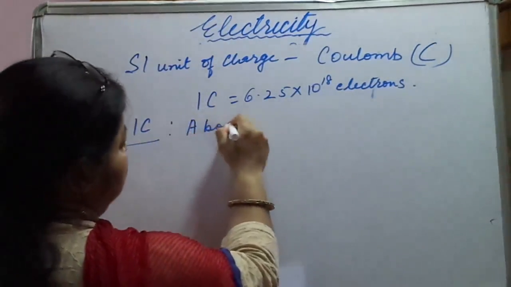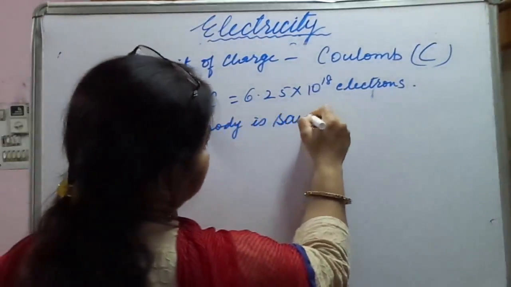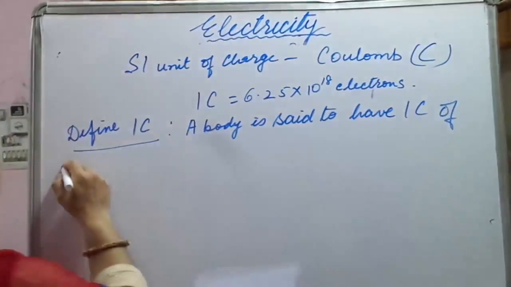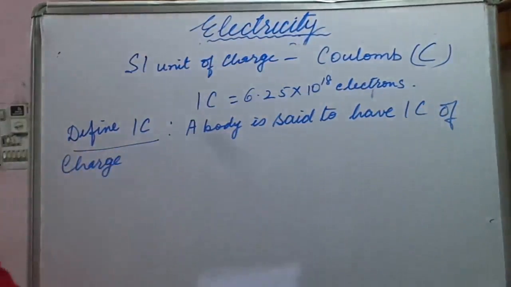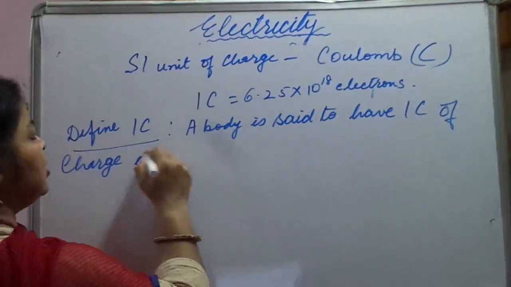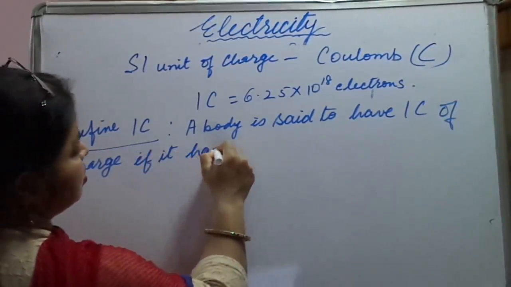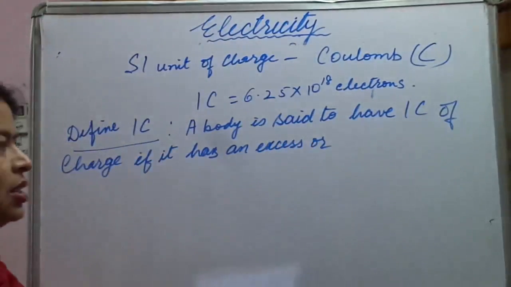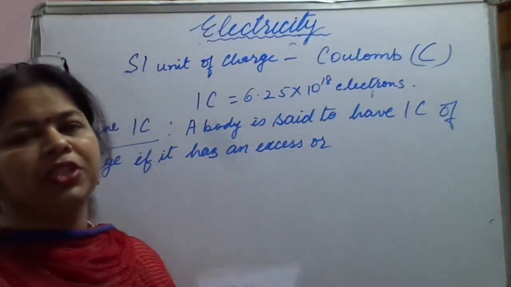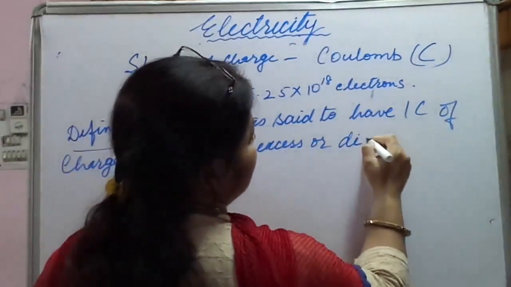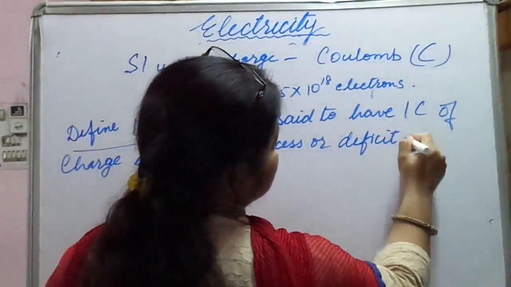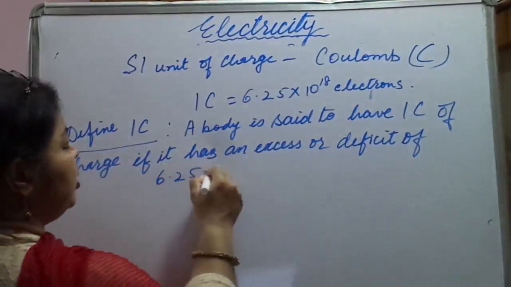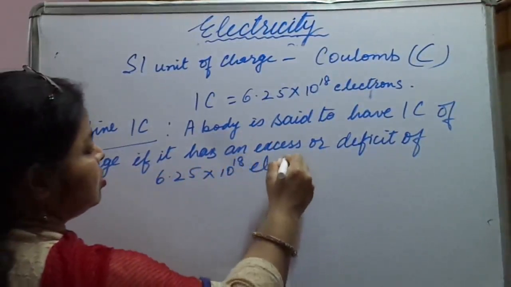A body is said to have 1 coulomb of charge if it has an excess, meaning so many electrons on it, or a deficit, meaning deficiency, of 6.25 into 10 raised to power 18 electrons on it.